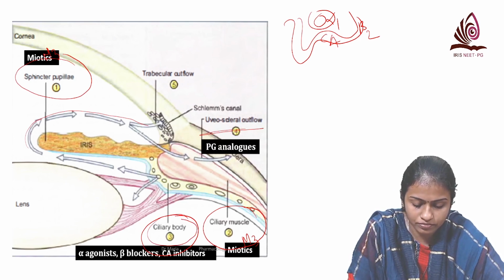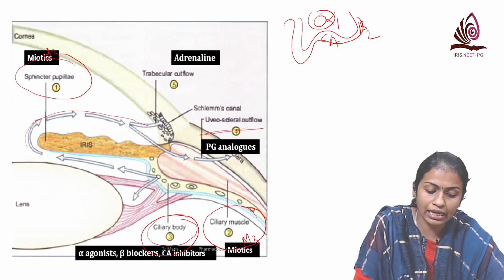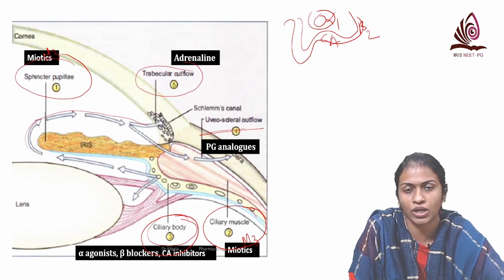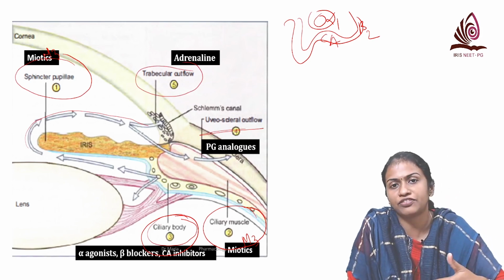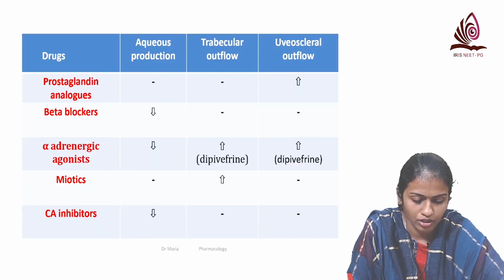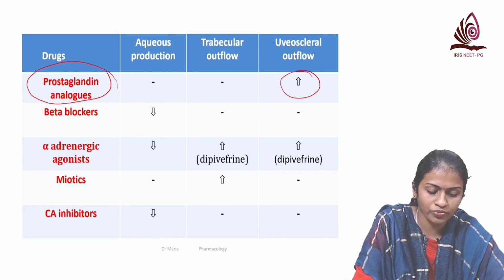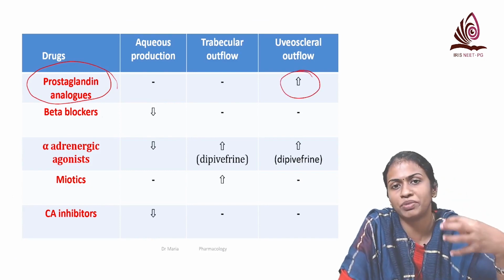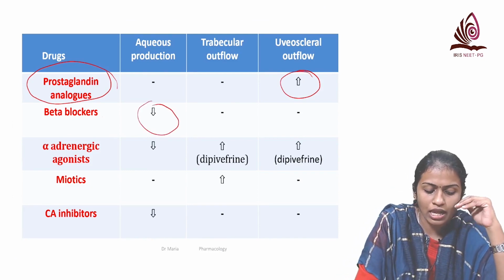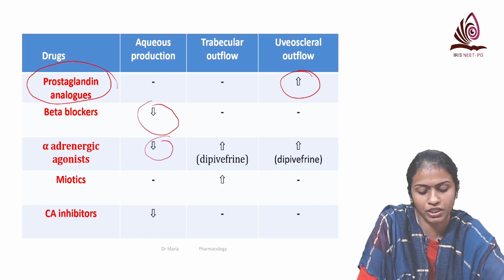The prostaglandin analogs act on the uveoscleral outflow, and adrenaline increases the trabecular outflow as such. Not other alpha agonists, but adrenaline increases the trabecular outflow. So you can see here prostaglandin analogs increase the uveoscleral outflow. Beta blockers, by decreasing the beta 2 mediated cyclic AMP production, decrease aqueous production. Alpha agonists like brimonidine decrease the aqueous production.